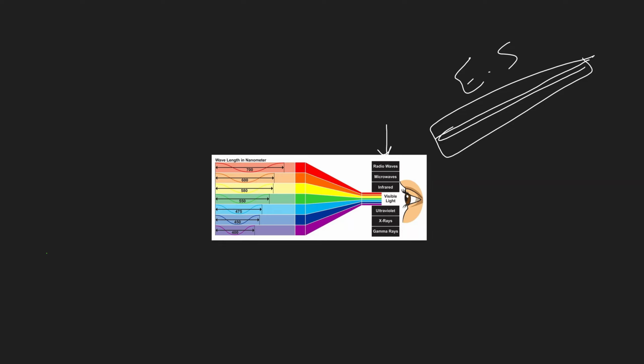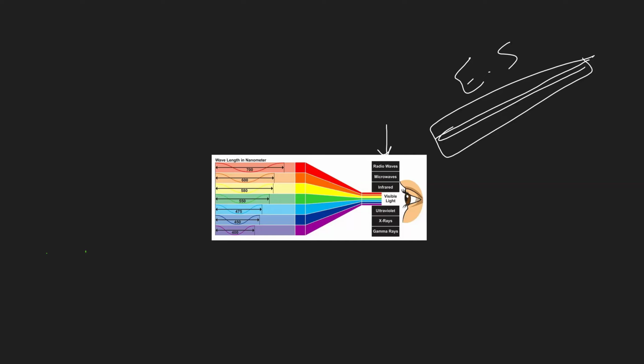Okay, do we see all these ones? No, we only see the visible light. Other waves and rays, we don't see them. So we see only what is called visible light, and in general we see it as white light. Then this white light, as we said, if we disperse it by using a prism, we're going to see it includes what? Seven colors, as here, which are red, orange, yellow, green, blue, indigo, and what? And violet.